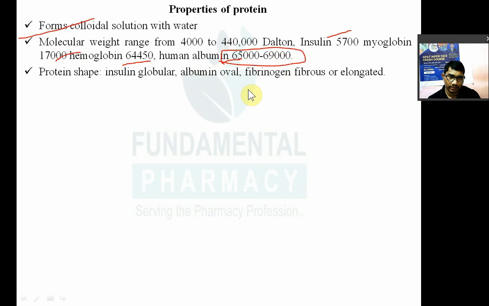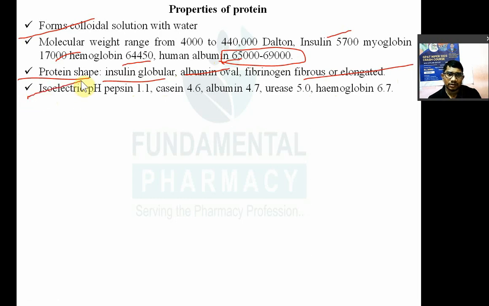There was a question. Now protein का shape कैसा होता है? Protein का shape, it may be either oval shape, it may be either fibrous shape. Insulin is a globular shape. इंसुलिन का जो शेप होता है वो ग्लोबुलर होता है. Albumin is a oval shape and fibrinogen is a fibrous shape or elongated shape. So shapes of protein, right?